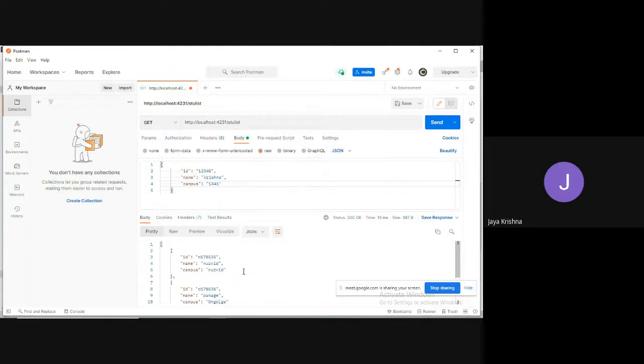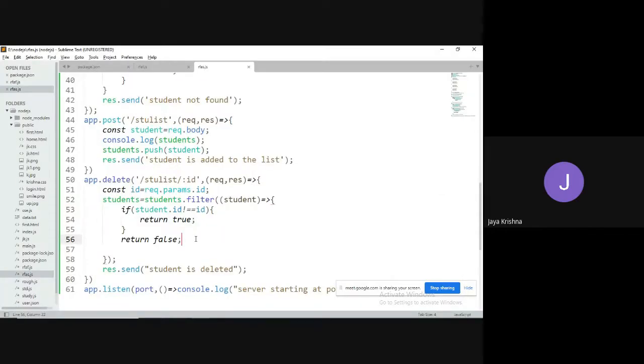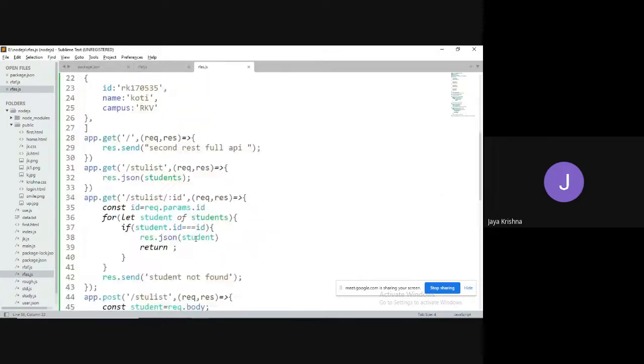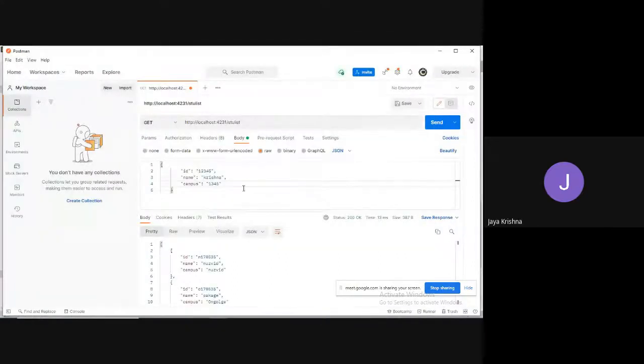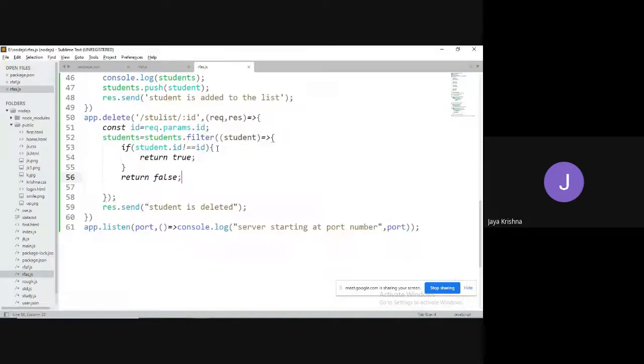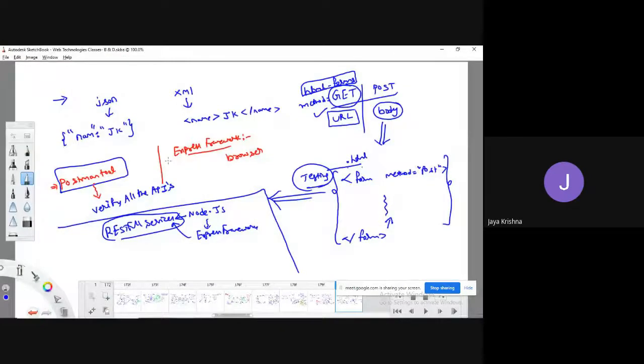Yes, guys. So this is the way you can create APIs, and we can check whether those APIs are working fine or not with the help of this Postman tool. Postman interface. Guys, this is the concept of entire REST API. I hope you understood this class clearly. Thank you.